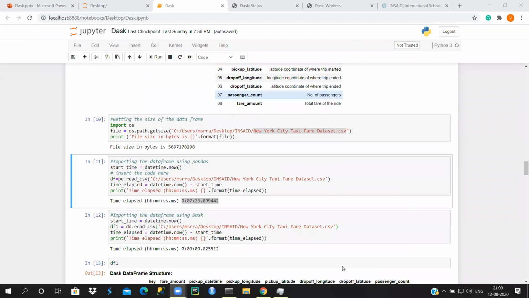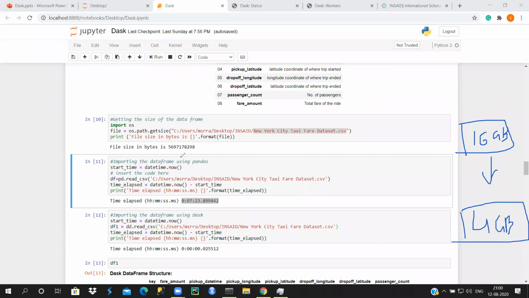I want to reiterate that my system has 16 GB RAM, and that is the time it has taken. Think about people working on 4 GB RAM. Once they start loading this dataset using pandas, they'll get an out of memory issue right in the beginning.